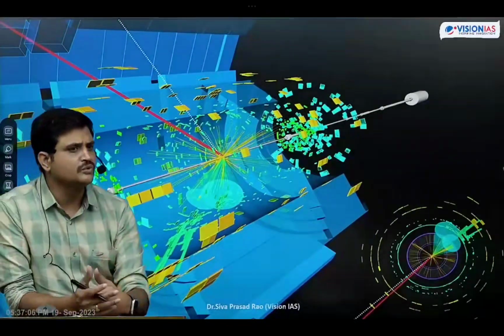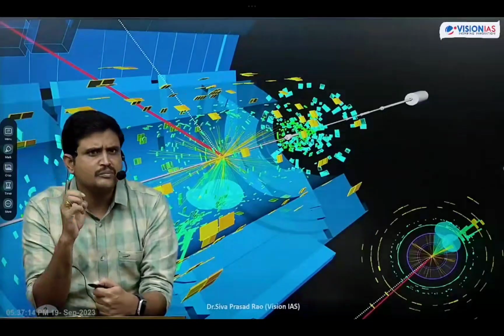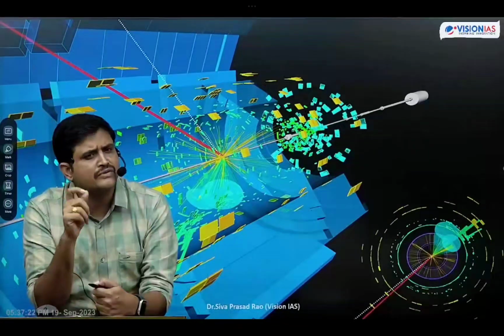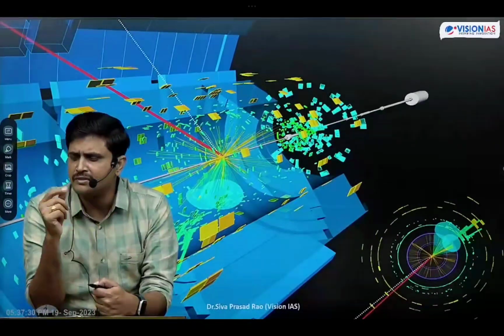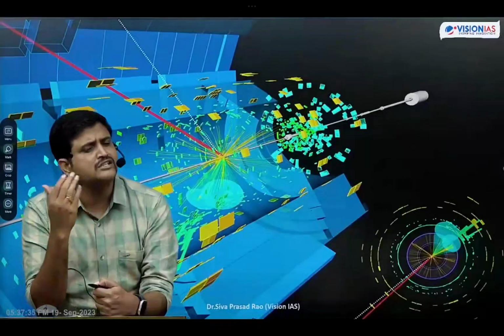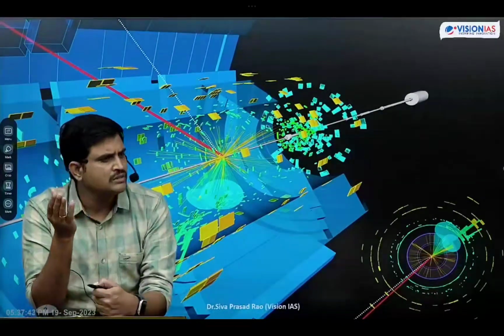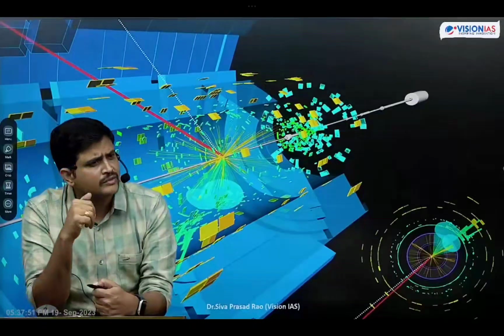And the next one is, what are these neutrinos? In our universe, the largest number of fundamental particles are photons. Photons are the largest number of fundamental elementary particles. After photons, the second largest number of fundamental elementary particles are neutrinos. What is the source of these neutrinos? The Sun and stars are the source of neutrinos. Other than the Sun and stars, neutrinos can be produced from nuclear reactors on the earth.